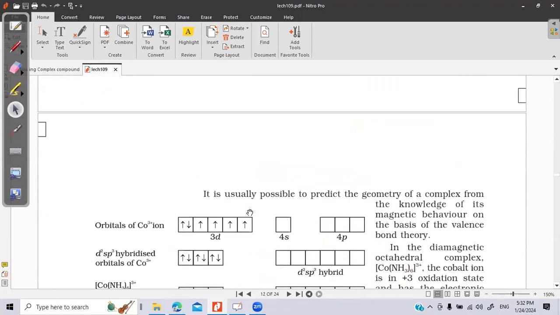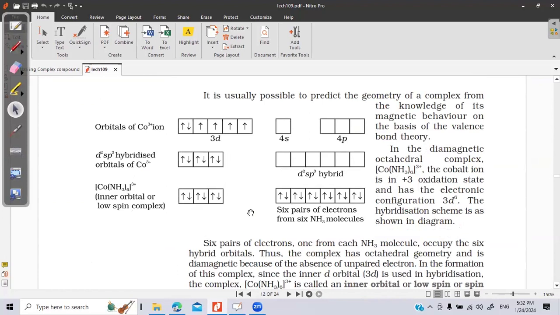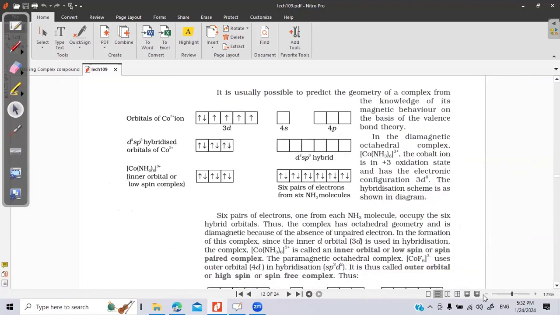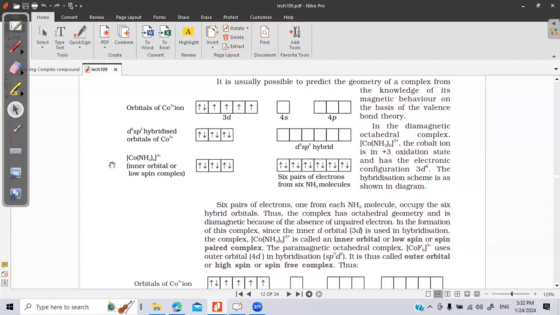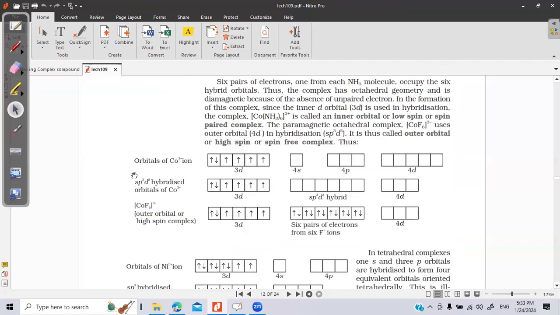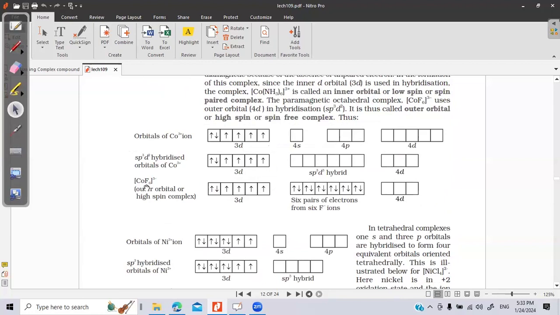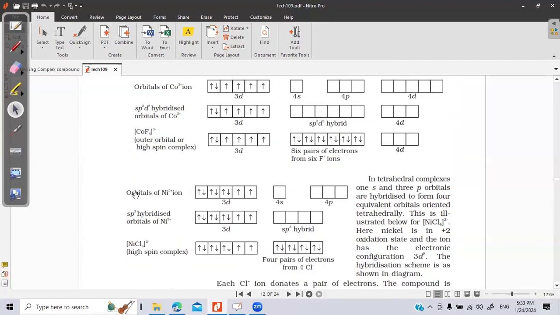VBT we have done yesterday. There are 4 examples in the VBT in the book which are very, very important. There is no new complex which the board will ask in VBT. There are 4 set examples in the book. Here you will find the hexaamine cobalt, and you have hexafluoridocobaltate. So these are common examples.